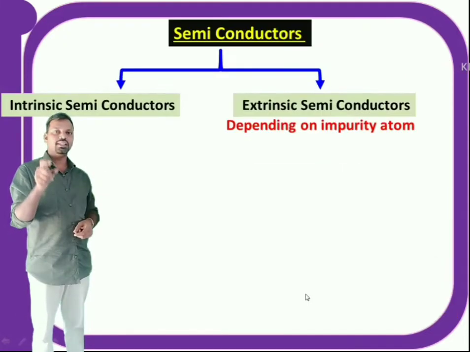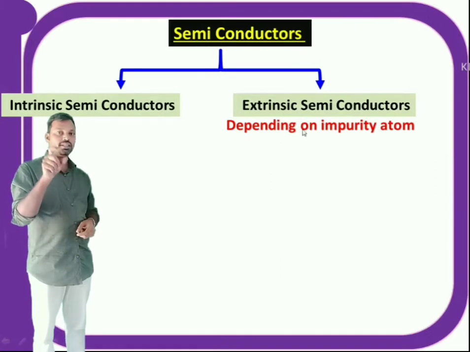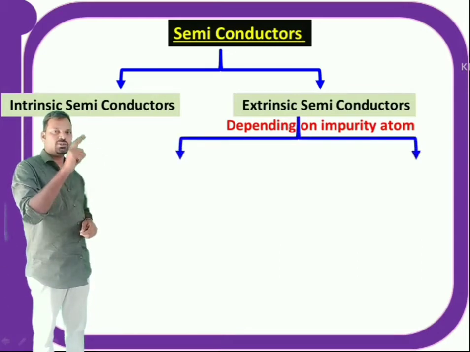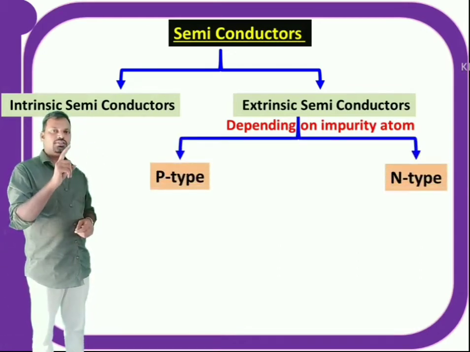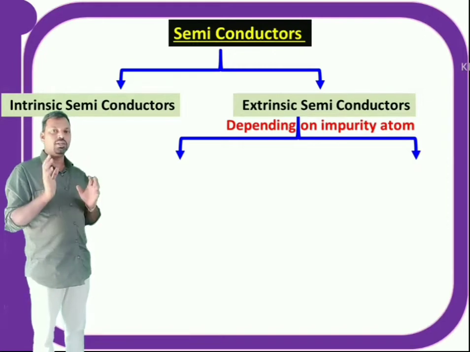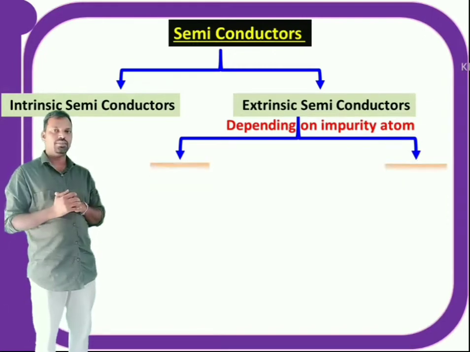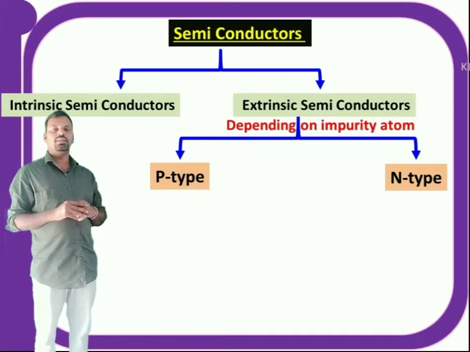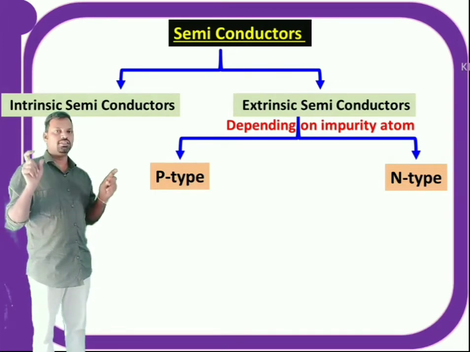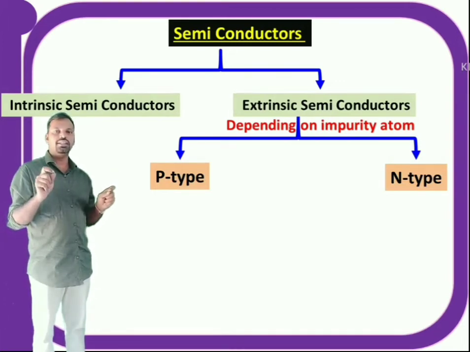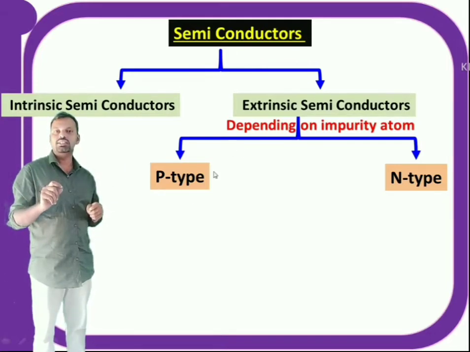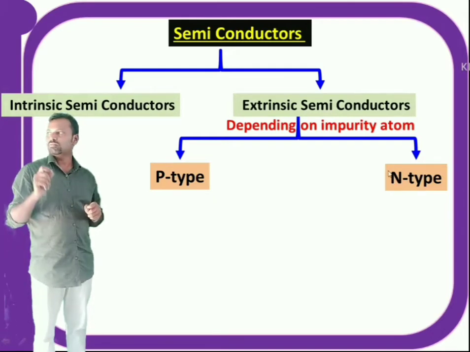So depending on the doping, that means depending on the type of impurity you are adding, extrinsic semiconductors are again of two types. You have to add an impurity atom, that means an extra atom. Depending on which type of impurity you are adding, extrinsic semiconductors are divided into two types: p-type extrinsic semiconductor and n-type extrinsic semiconductor.